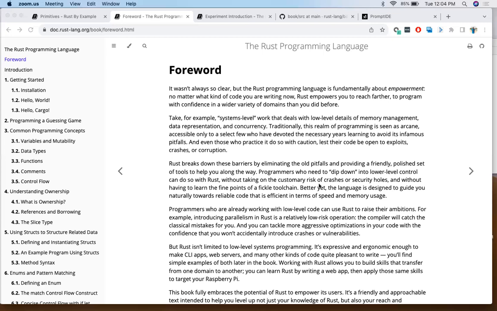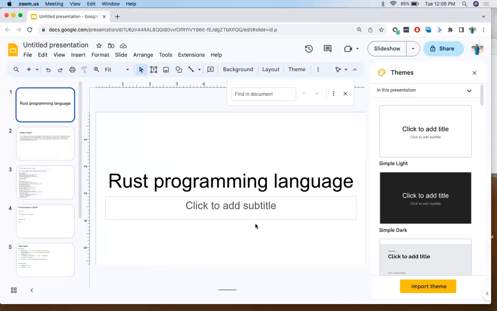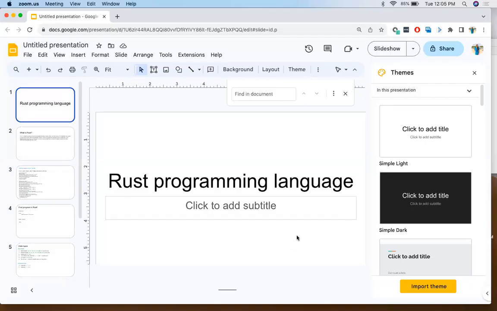Now, there is no garbage collection in there. The language is designed to guide you naturally towards reliable code that is efficient in terms of speed and memory usage. All right, let's see some examples, or a little bit more detail about the programming language, and let me share my screen. All right, hopefully you can see the screen here.